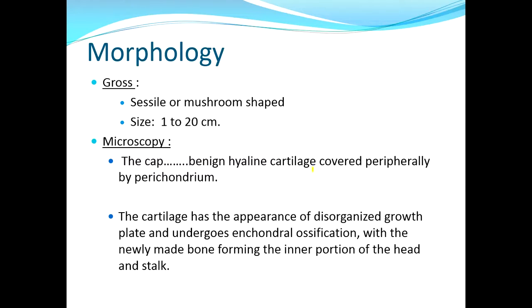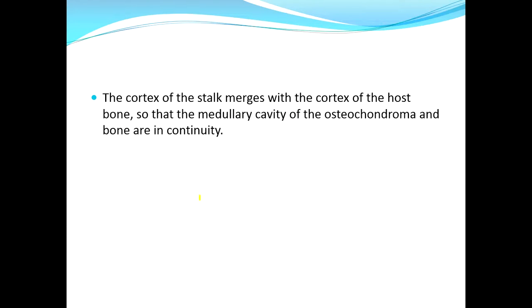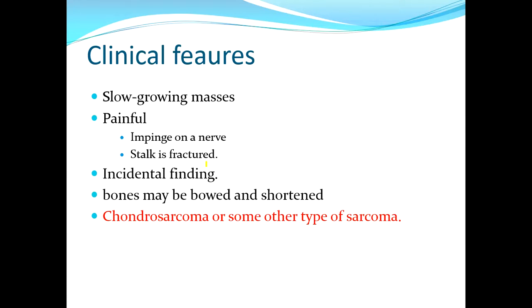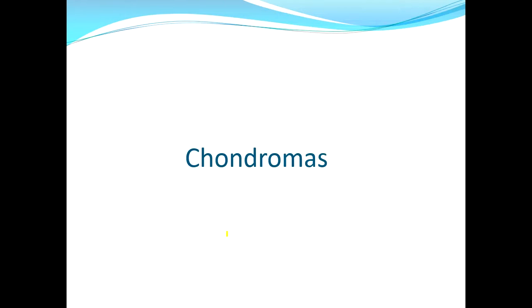Benign hyaline cartilage is covered peripherally by the perichondrium, and the cartilage has the appearance of disorganized growth plate and it undergoes enchondral ossification with the newly formed bone forming the inner portion of the head and stalk. The cortex merges with the cortex of the host bone and the medullary cavity also becomes continuous. Slow growing masses, they can cause pain if they impinge on the nerve, present as incidental finding, and the malignancy is chondrosarcoma that can develop in it, but the chances are very rare.